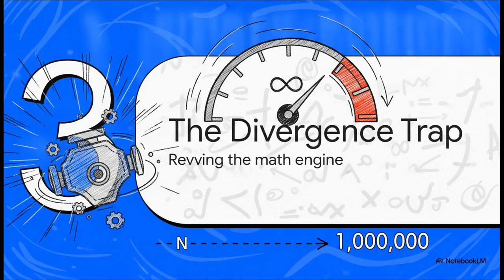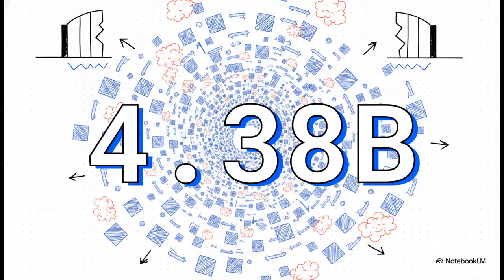Part 3. The divergence trap. Revving the mathematical engine. Now, what happens when we treat our simulation like revving a car engine to 1,000,000 RPMs? When we push the truncation boundary to n equals 1,000,000, the unregulated math hits what's called the divergence trap, outlined as Theorem 1 in the source text. When evaluating an infinite summation of unregulated quadratic pairs, the math natively creates an immediate, catastrophic combinatorial explosion of energy. As that truncation bound expands to 1,000,000, the combinatorial energy of the standalone ZPIF explodes asymptotically to an infinite core horizon of 4.38 billion. It just completely flies off the handle, diverging straight to infinity.